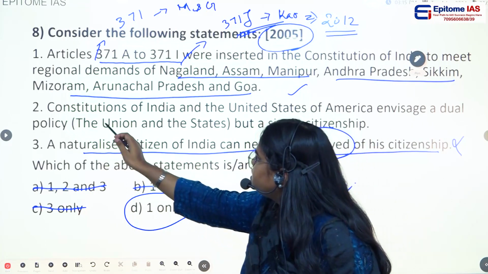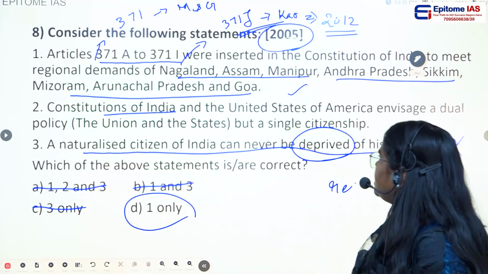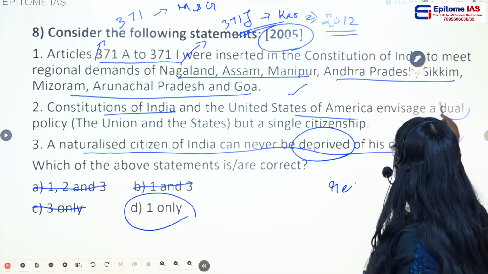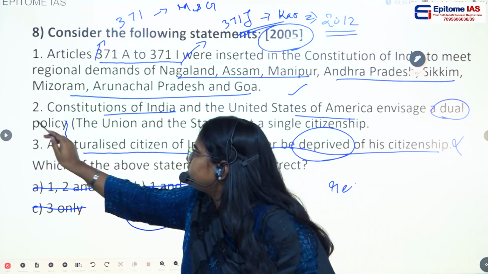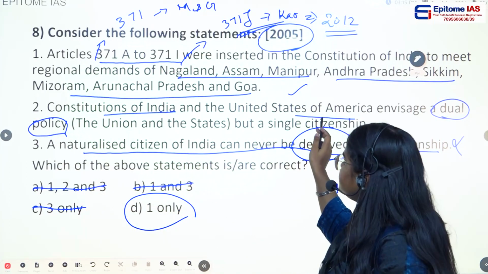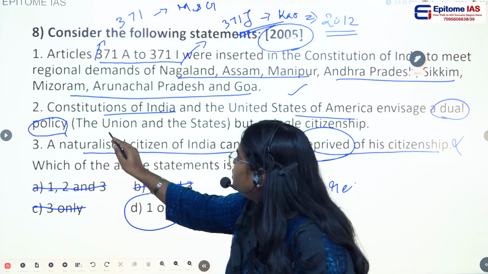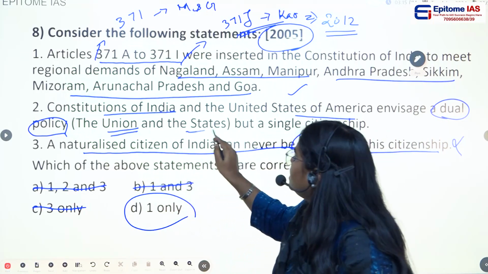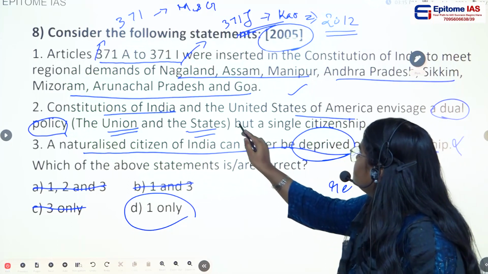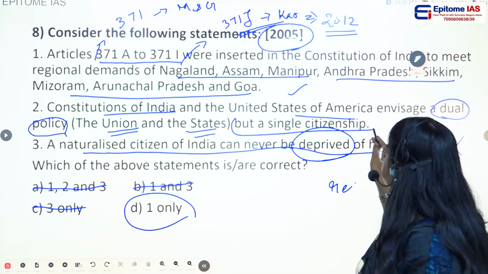And the second statement, Constitution of India and the United States of America envisage a dual polity. Yes, this is true. Both in India and in the United States of America, we have dual polity, a central government and a state government. This part is correct. And the second part is, but a single citizenship.